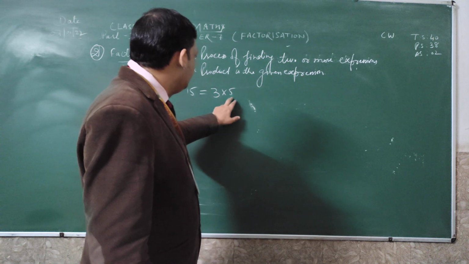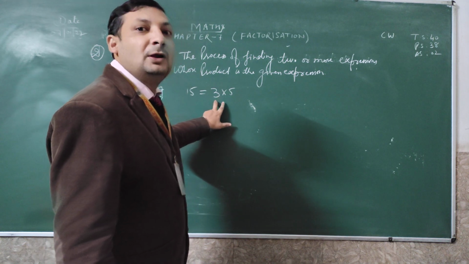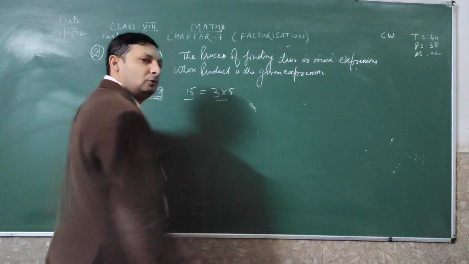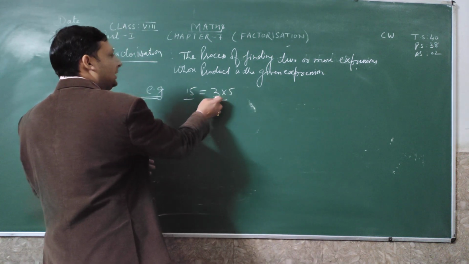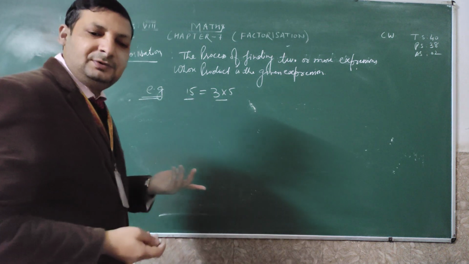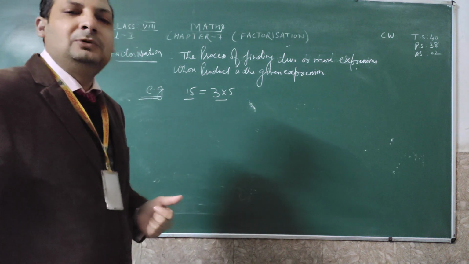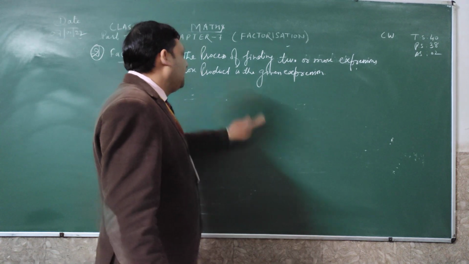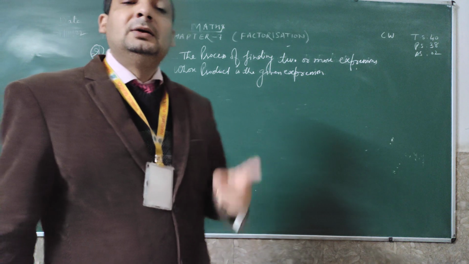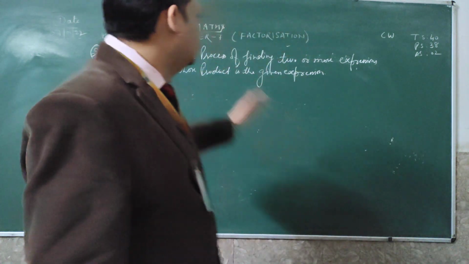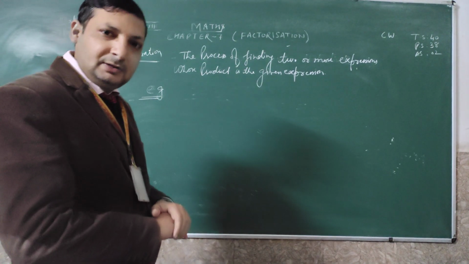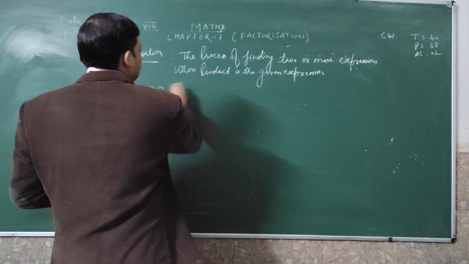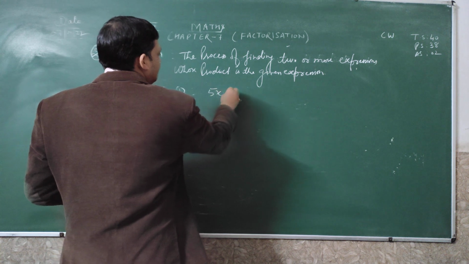So the product of smaller numbers is called factorization. When I divide 15, that will give 3 into 5. When we multiply 3 into 5, the answer will come to 15 itself. So I have taken a simple example to tell you about factorization. But here we will find the factorization of only expressions. So see, the first example I will take, that is very simple for everyone. First example, that is 5x plus 10.